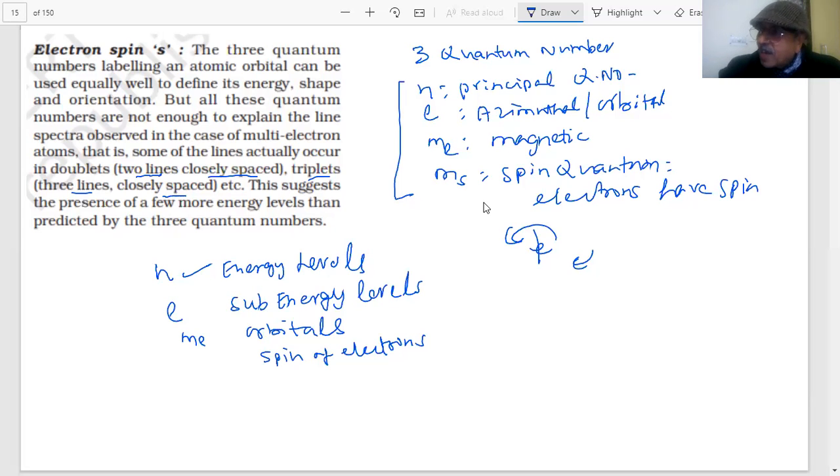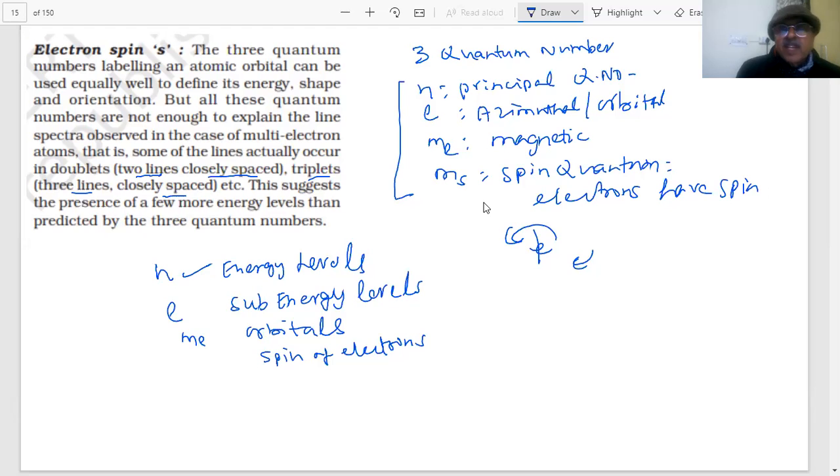What are the rules for writing the electronic configuration? That is our next point, how to write the electron configuration. Up to now, you have understood that in order to explain the complete emission spectra of different multi-electron atoms, as lines actually occur in doublets or triplets, the first approximation of Bohr, which is the energy level, is not enough to explain all this information.